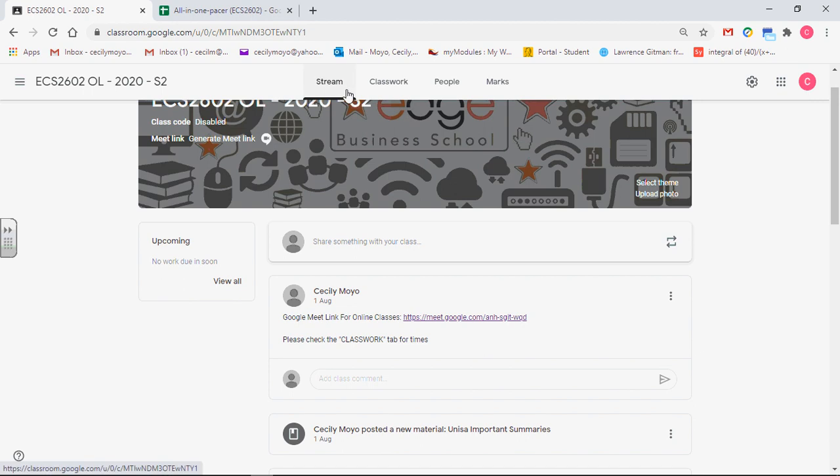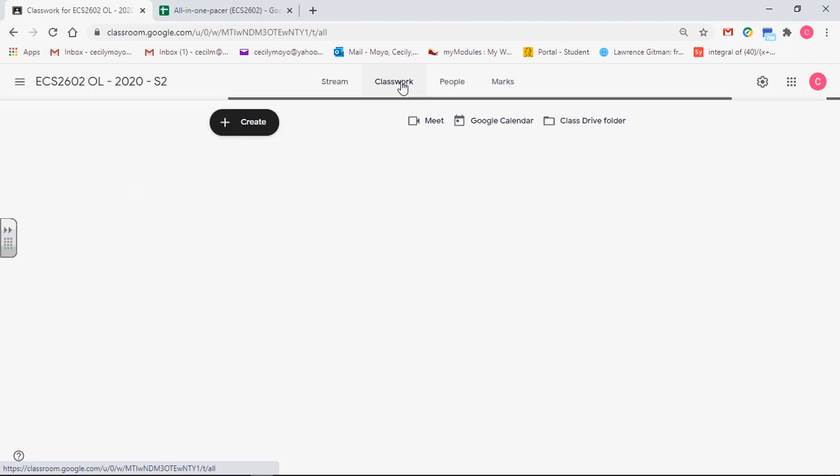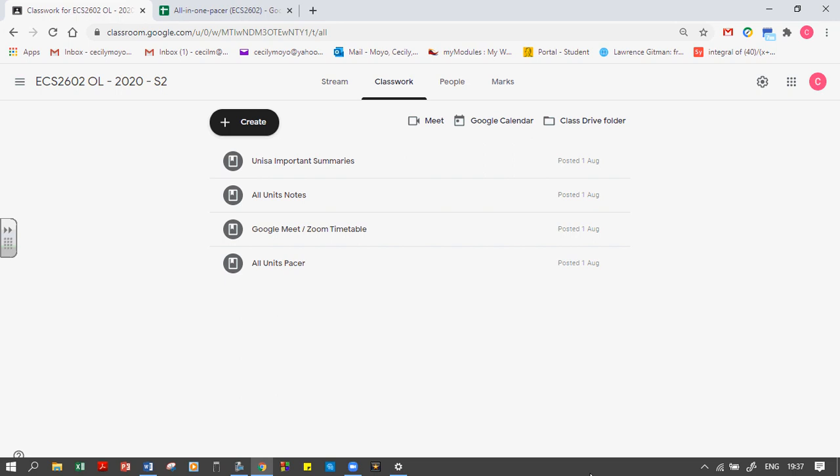So this is the stream tab that we are on. There is a classwork tab, a people and marks tab. We are not really going to use those two. Mainly when you log in, you're going to get your stream tab. When you click the classwork tab, it will give you a page like this.